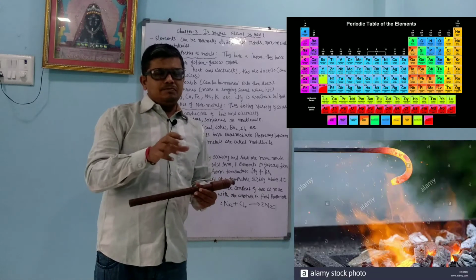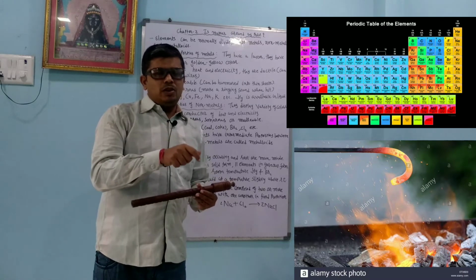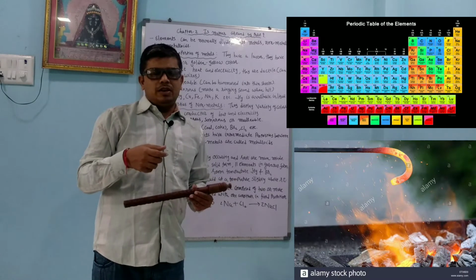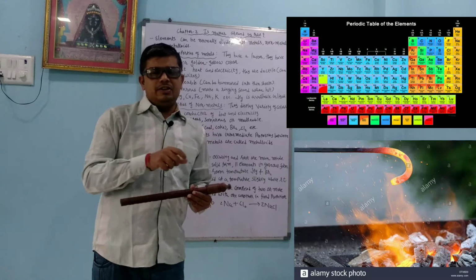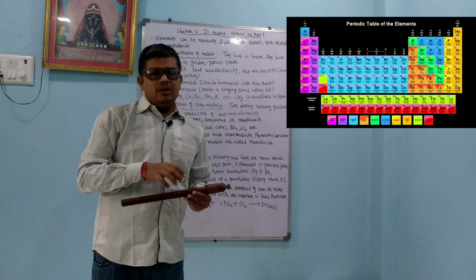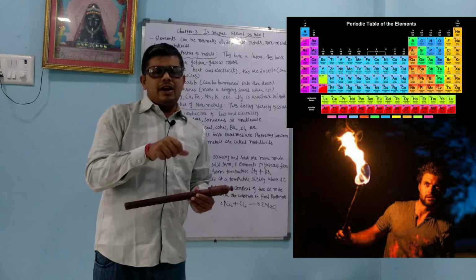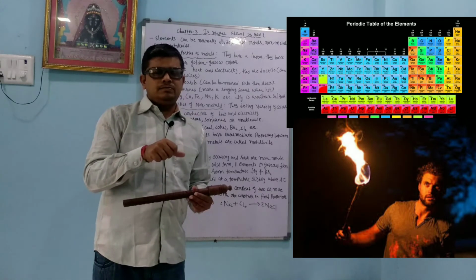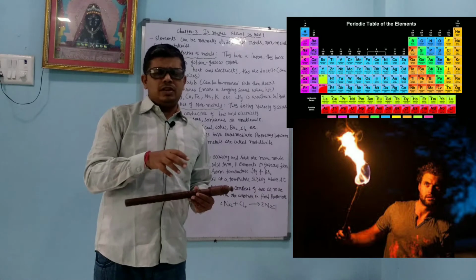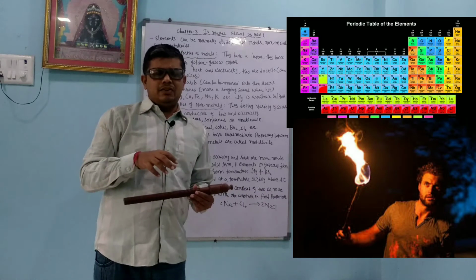Whenever we put an iron rod in the fire, we feel the hotness at the other end, because heat is conducted through the iron. When we put wood in the fire, we will not feel the hotness at the other end, because free electrons are absent, so wood cannot pass electric current.